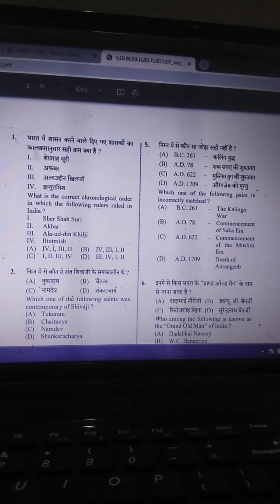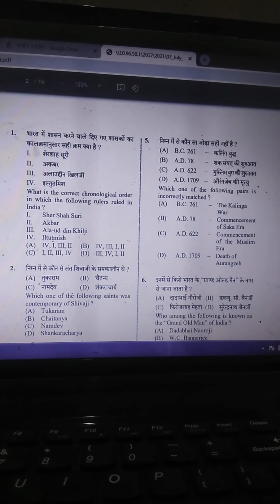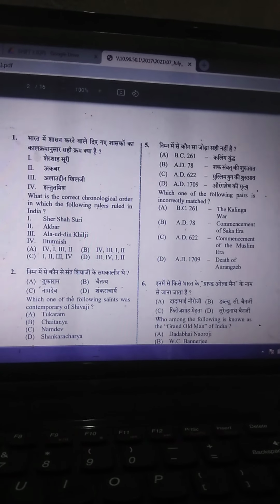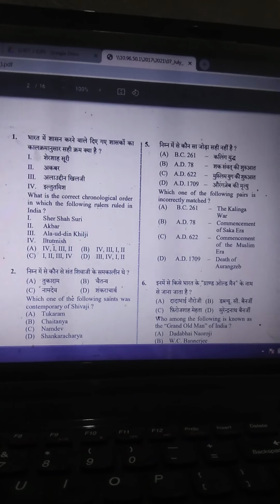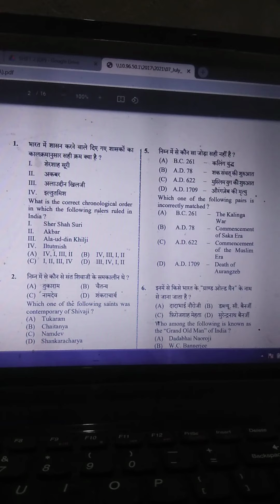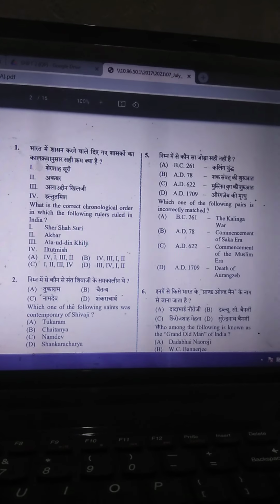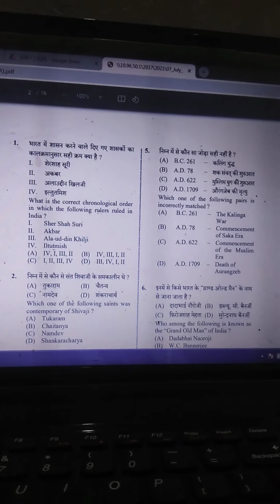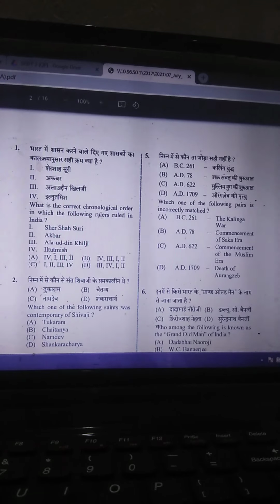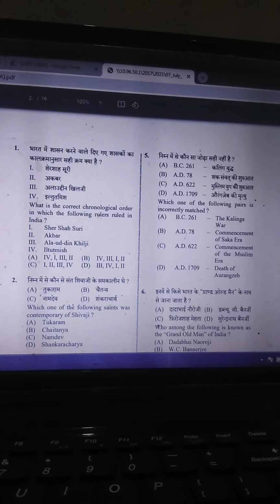The correct answer is B, where Iltutmish ruled in 1236, then Alauddin Khilji in 1396, then Sher Shah in 1540, and lastly Akbar. So option B is correct.